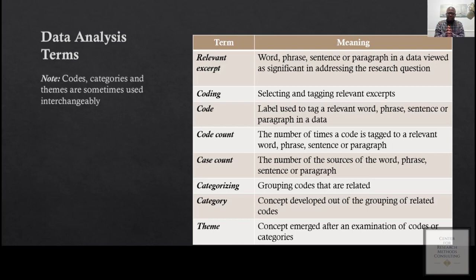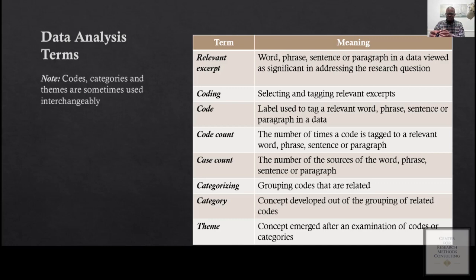And also we have the case count. The case count, let me simplify this for you. Assuming you have interviewed a group of participants, right? And then you have their transcripts, identify significant information, and develop codes. The number of participants connected to a specific code is called the case count. And then we also have categorizing. As the name implies, you are just grouping the codes that you have to help you to address the research question that you have, right?